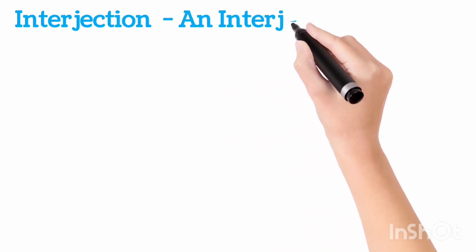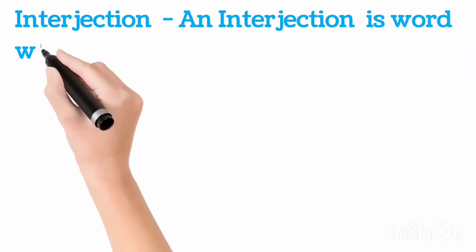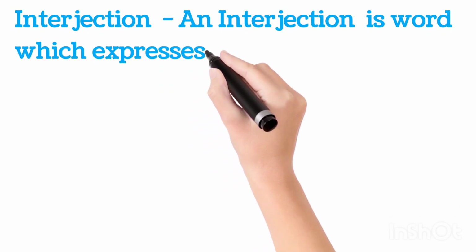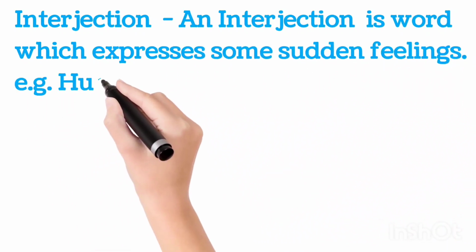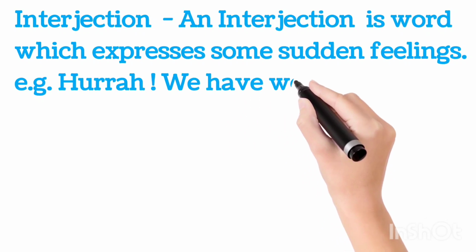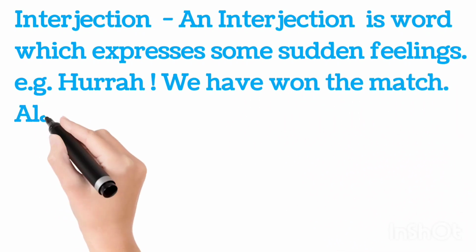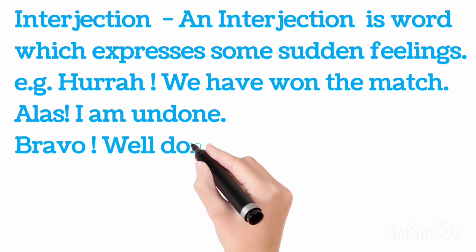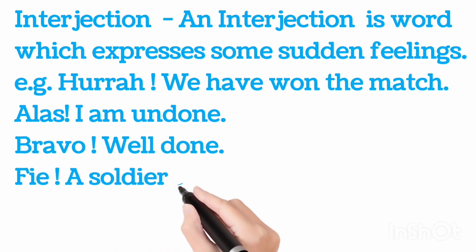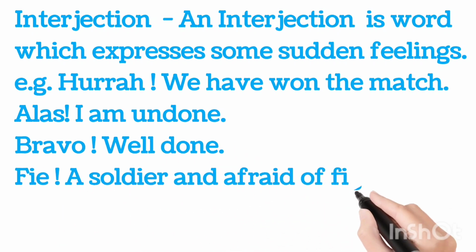Interjection. An interjection is a word which expresses some sudden feeling. For example, hurrah, we have won the match. Alas, I am undone. Bravo, well done. Ah, a soldier and afraid of fighting.